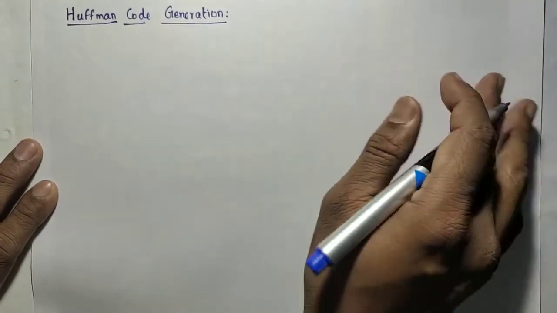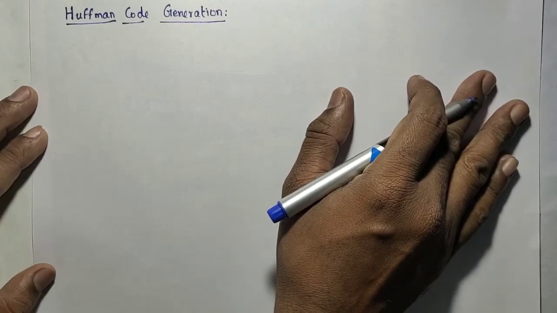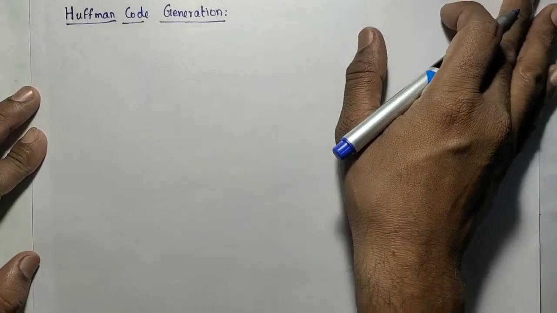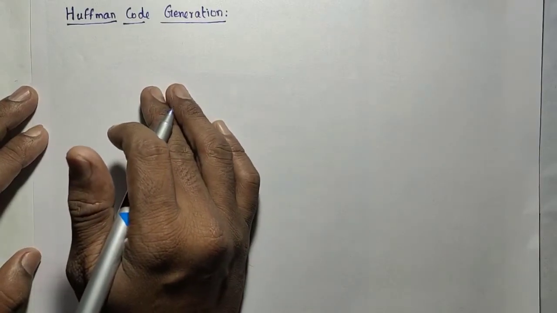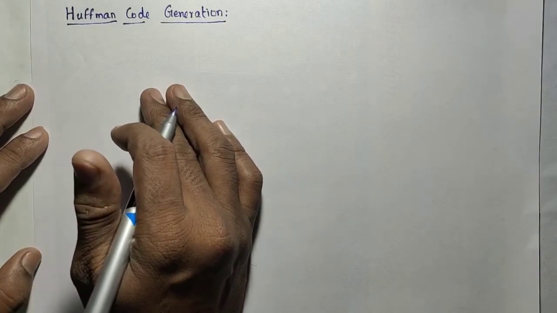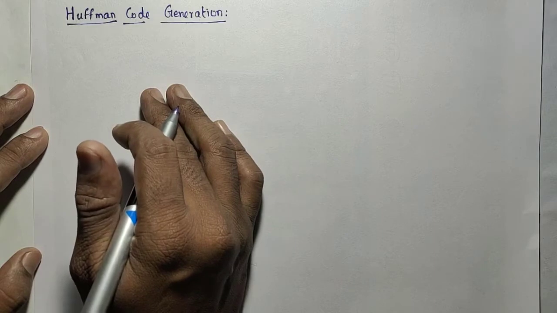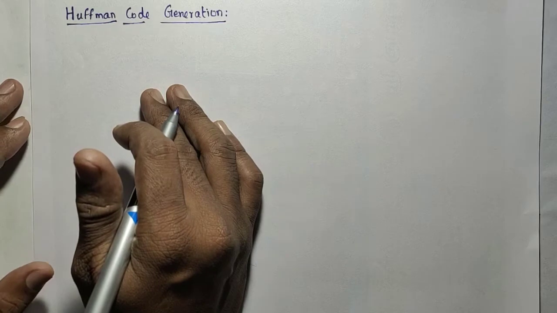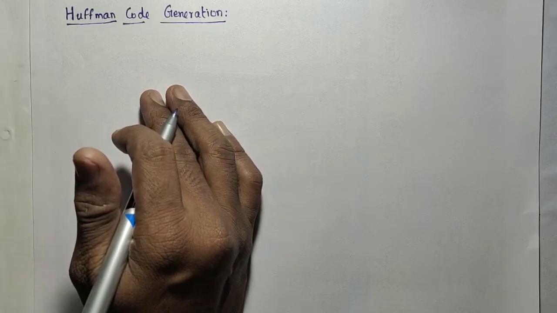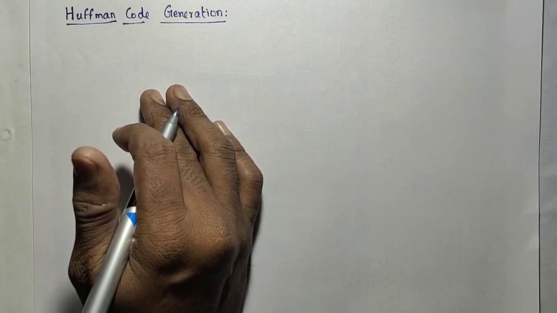In this session, we will discuss the algorithm for the Huffman code generation. It is an example for the greedy approach. So before discussing that algorithm, we need to know what is a code, what is Huffman code, and what is the need of generating the Huffman code. Then we will discuss that algorithm.